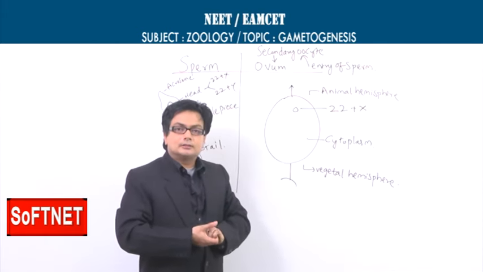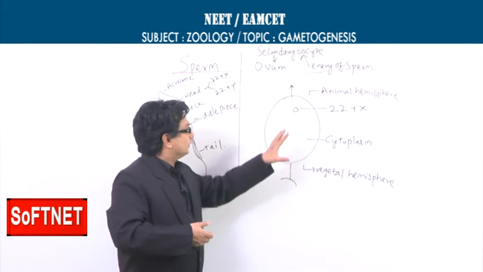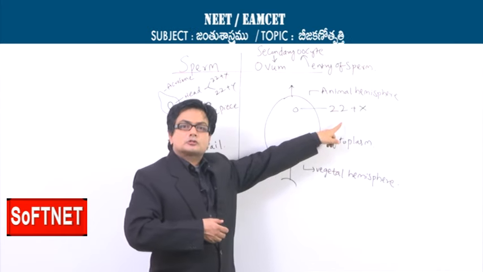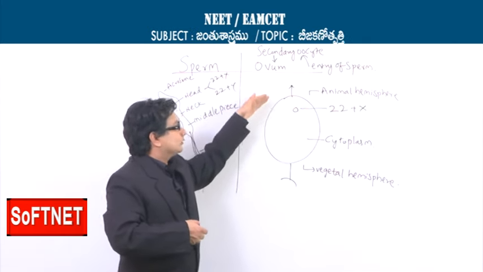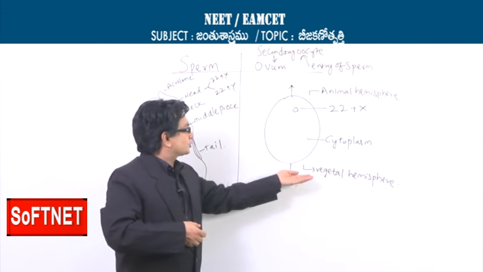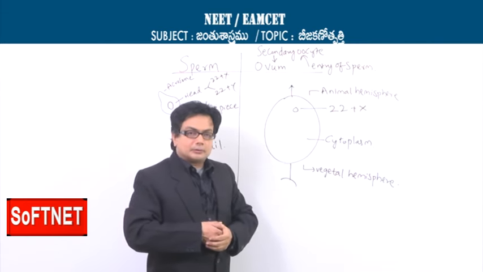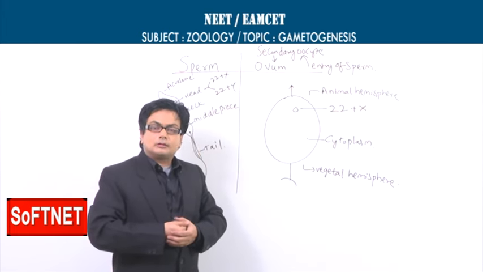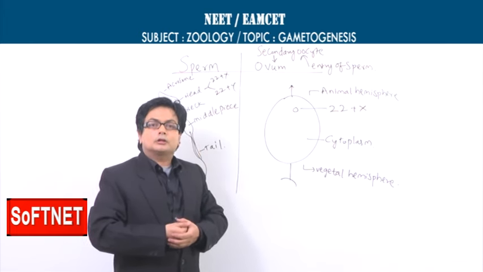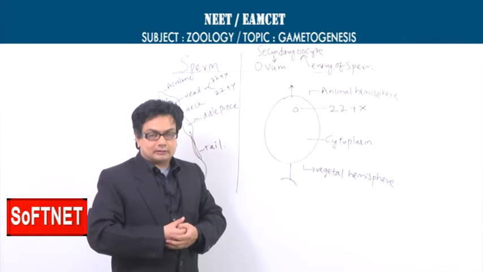Here I present the basic structure of the ovum. The ovum has a nucleus, which is always 22 plus X, and this portion is generally called the animal hemisphere. This portion is called the vegetal hemisphere, and this structure after fertilization will be called the zygote and will continue the embryonic development.